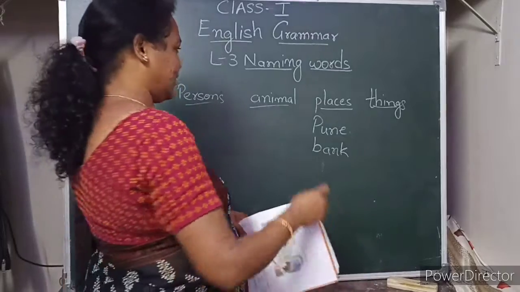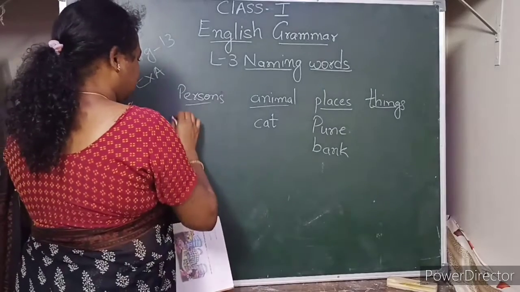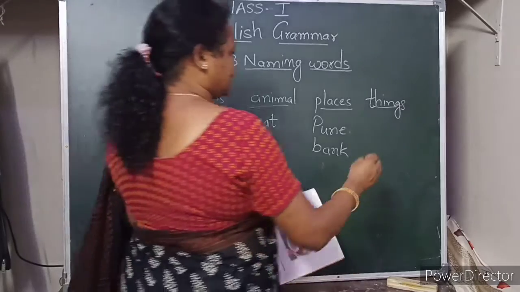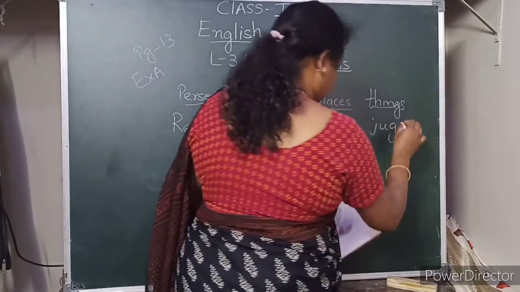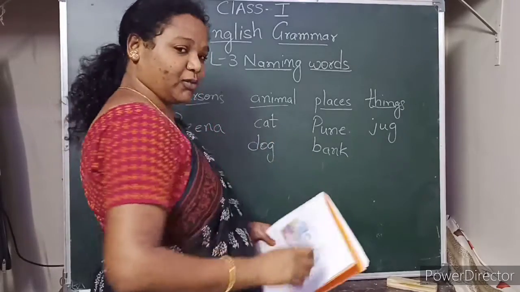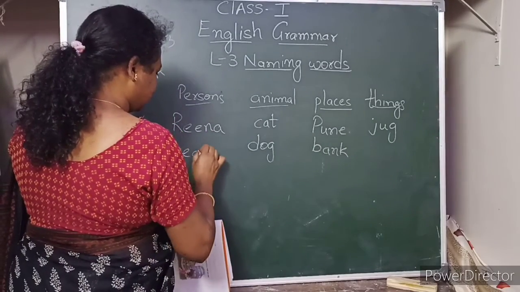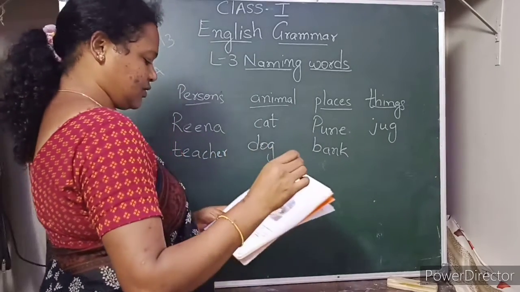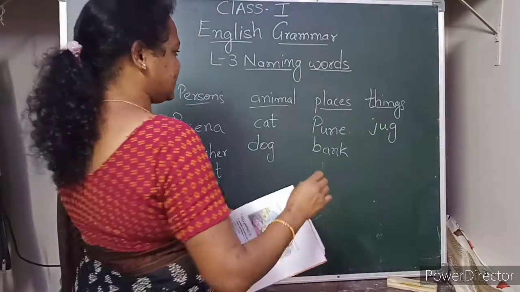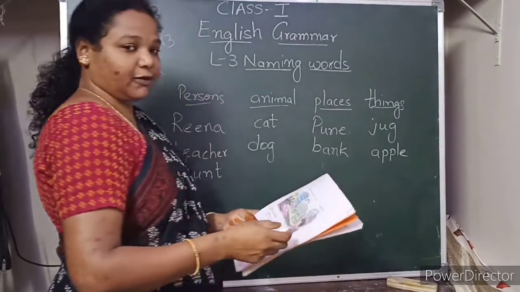Then cat, cat is an animal. Reena is the name of a person. Jug is a thing. Dog is an animal. Are you able to understand, children? Okay. So then teacher, teacher is a person. Aunt is also a person. Apple is a thing. Father is a person.